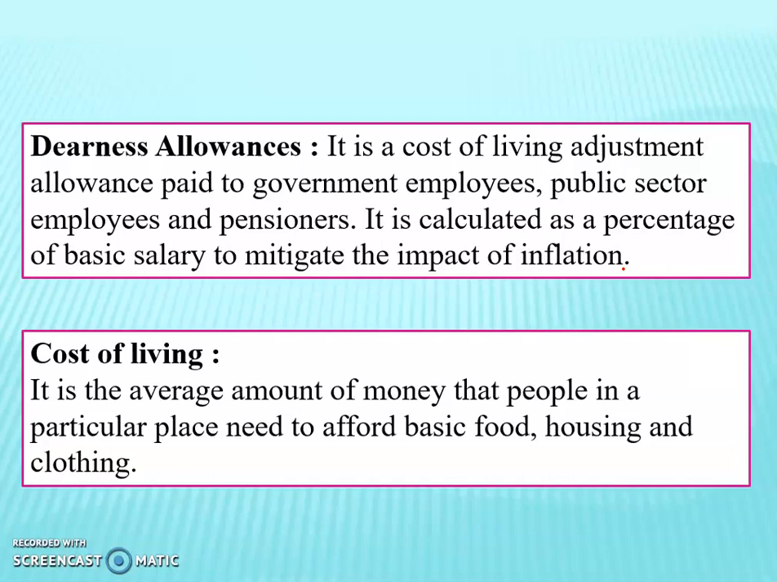So generally, as per the economic situation, government changes the dearness allowance, generally for the government employees. Okay, then what is the cost of living? Cost of living is the average amount of money that people in a particular place need to afford basic food, housing and clothing. Okay, see, basically when people spend their money in order to get necessary things, that is food, housing, clothing, that is called the cost of living.